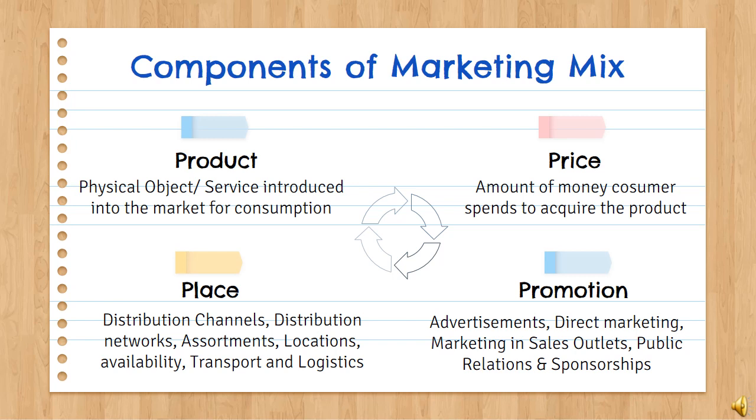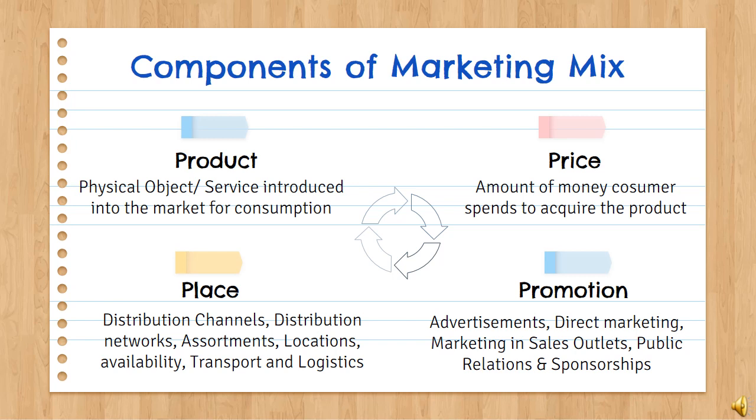The P of place corresponds to the distribution policy. It involves distribution channels, distribution networks, assortment, locations, availability, transports, and logistics. The company has a duty to establish and maintain the distribution network and also to choose its sales outlets. These sales stores or distributors will be responsible for presenting the product, ensuring its shelf availability, offering promotions, or providing advice to the customers.